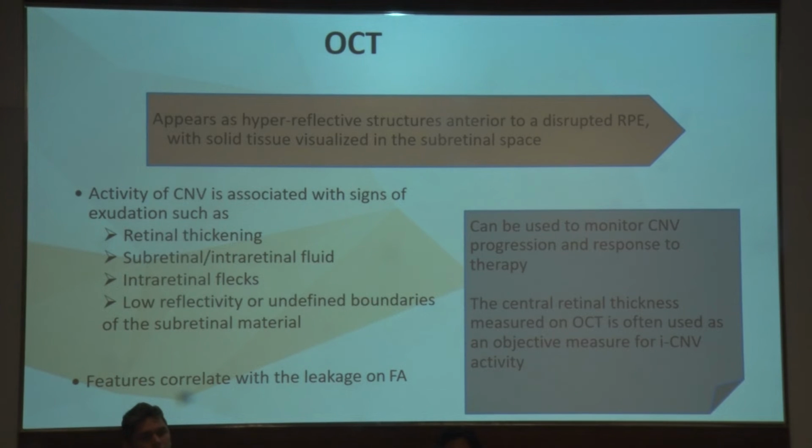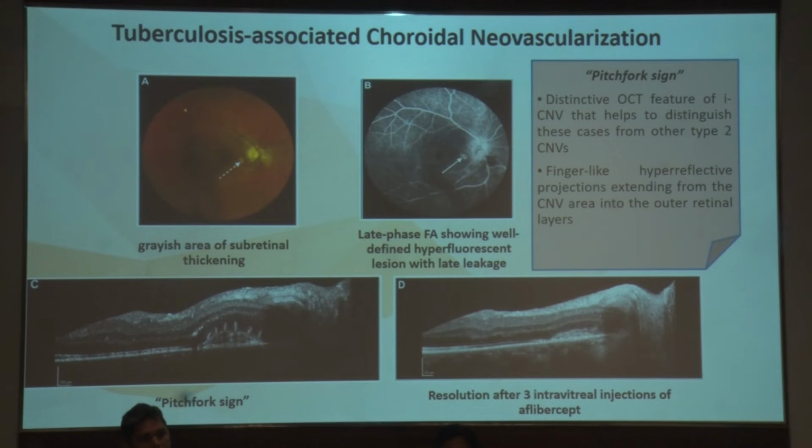Now ICG helps, but OCT remains the backbone of our clinical screening of these particular patients, and these features, whenever they are present, especially when we see any amount of subretinal or intraretinal fluid, lead us to a suspicion of CNVM. Now in this case, the classical pitchfork sign could be seen, and this is a tuberculosis associated CNVM.